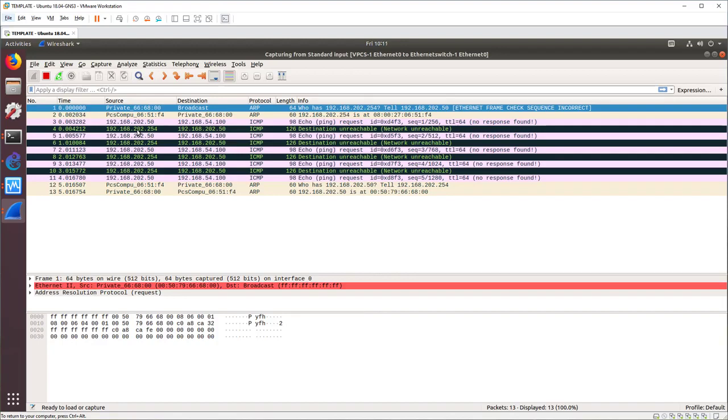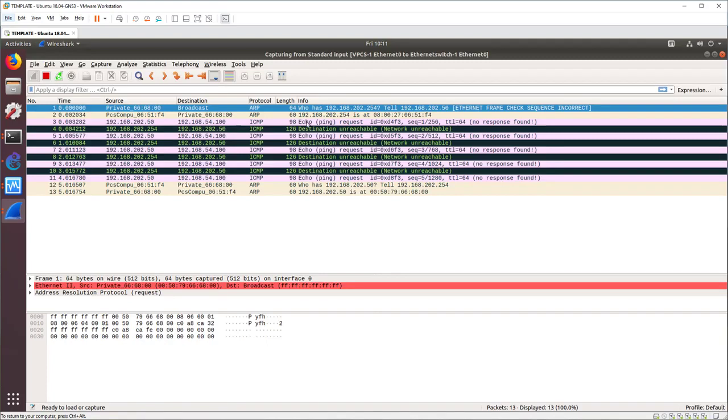And that IP address got configured on VyOS 1. So, what we're saying is, hey, VPCS 1 says, I don't know what to do with this packet. I guess that means I give it to my default gateway. The default gateway looks at it and says, I don't know what to do with it either. I don't have a route table entry for this packet. And so it's giving an answer back in the black and green saying, I don't know where this is.